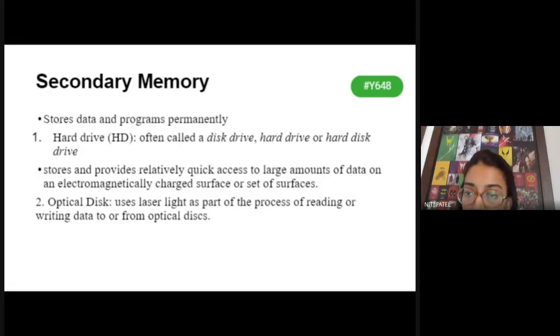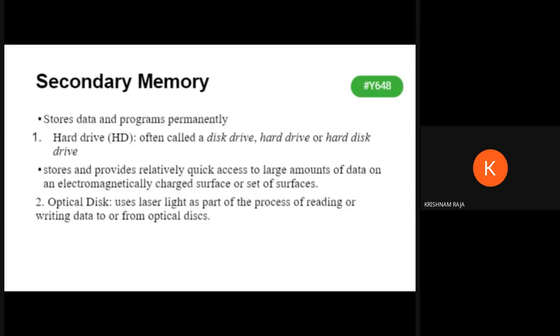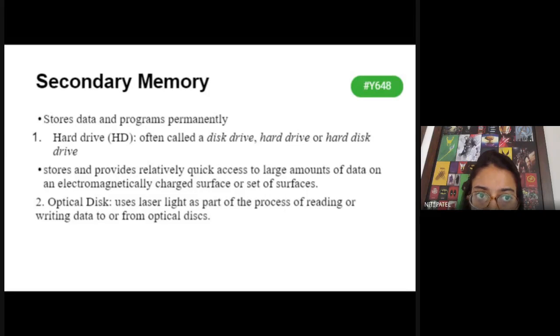Okay. So Krishnam, can you tell me one difference? Any 1 point? On your camera, tell me the answer. Ma'am, RAM is fast but volatile, and hard disk drive is non-volatile. Okay, you cannot write like that. You can reframe this as: in RAM, the data is stored for temporary purpose, whereas in the hard disk we can have permanent data storage. Volatile and non-volatile are only defined for RAM and ROM. You cannot use non-volatile for hard disk. So you should reframe the sentence.